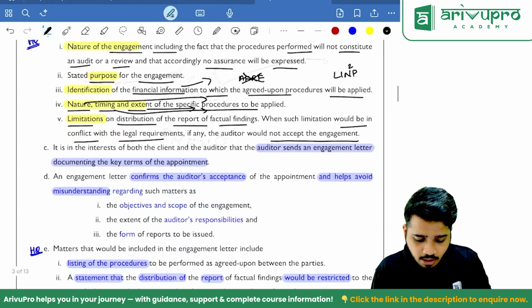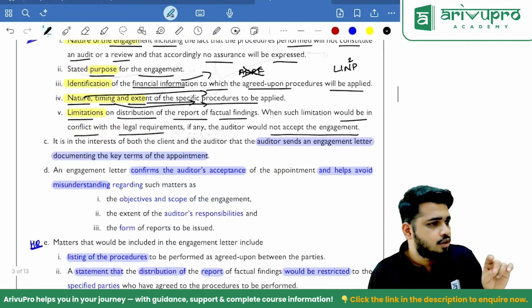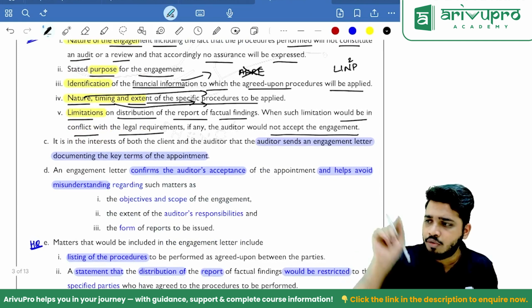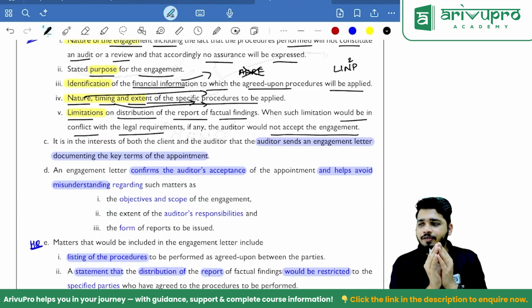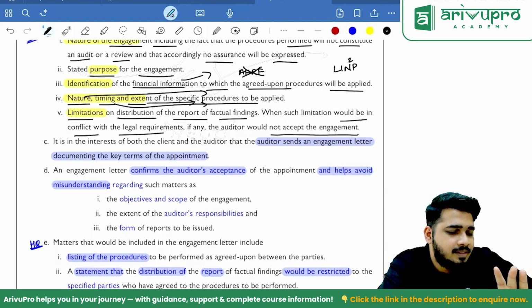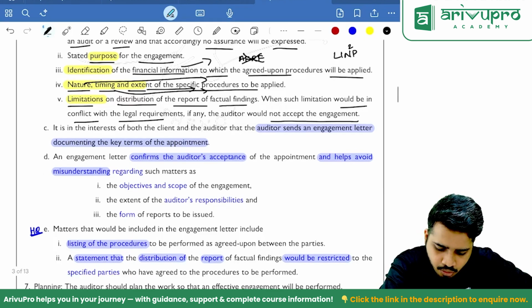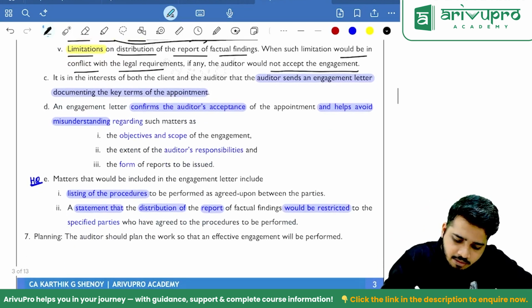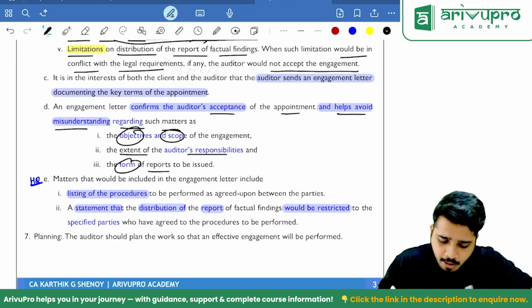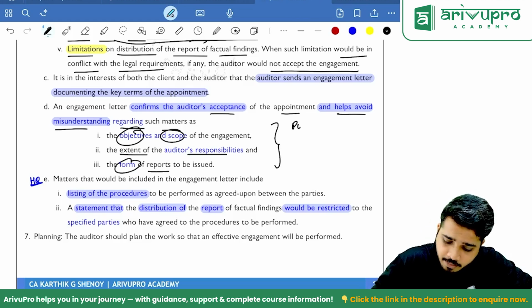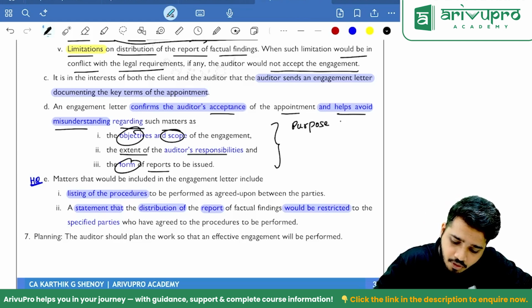Okay. Now, so what do I do? In the interest of everyone, auditor should send a letter to whom? Management. Because I don't trust you, sir. What if you skip certain topics there? Clear? So, I will send a letter to you. You accept it. An engagement letter confirms the auditor's acceptance of the appointment and helps avoid misunderstanding regarding objectives and scope, extent of responsibility, form of the report. So, basically, this question can be asked as purpose of engagement letter.